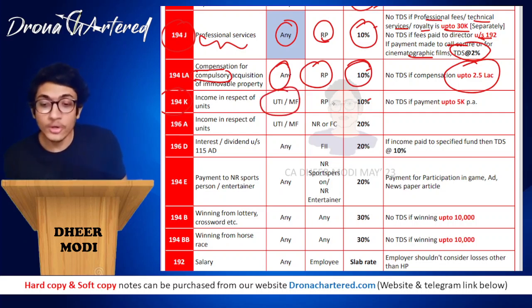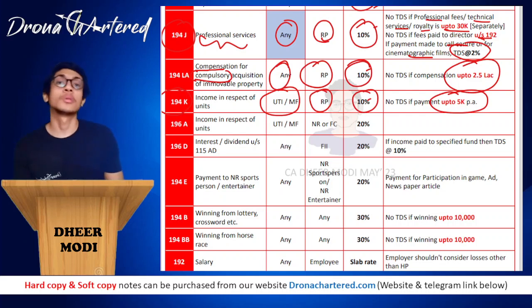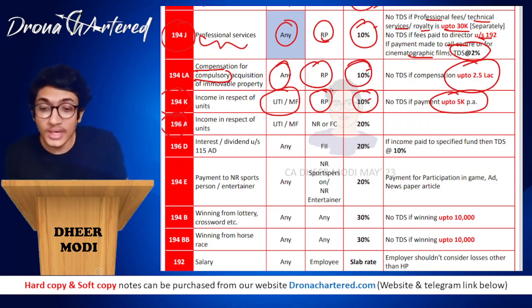194K. UTI or mutual fund payment is made to a resident person. Rate is again 10% and no TDS if payment is up to 5,000 per annum. So that is your section 194K. Coming to section 196A. 196A talks about income in respect of units. But what is the difference over here? 194K was for resident person. 196A is also with regards to units, again from UTI or mutual funds.